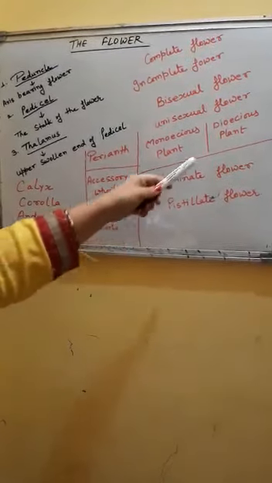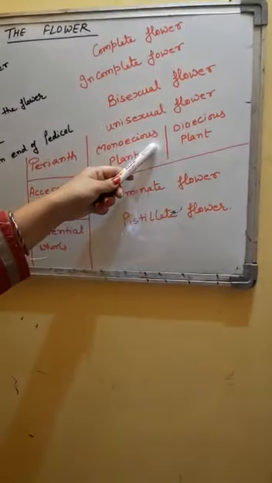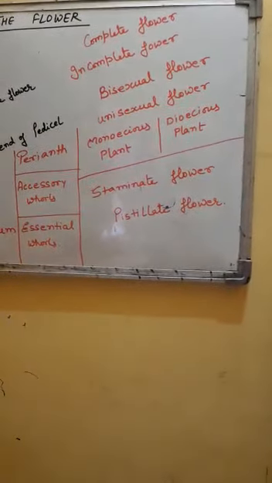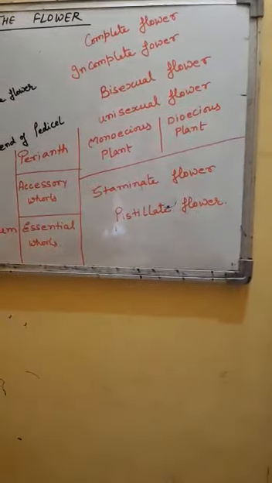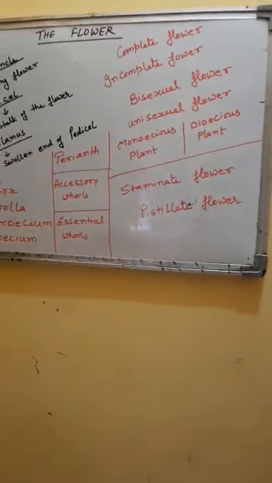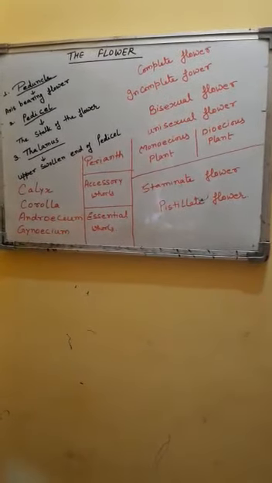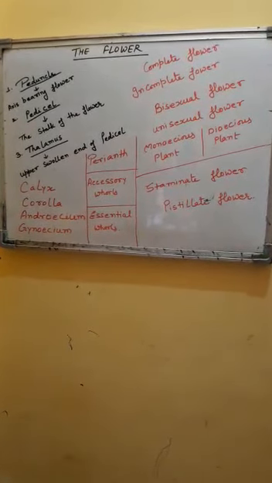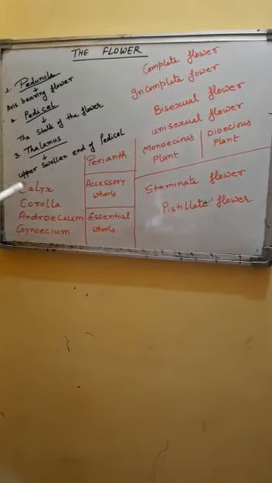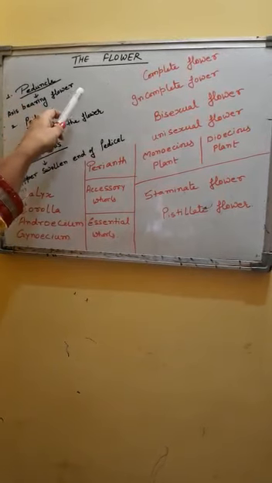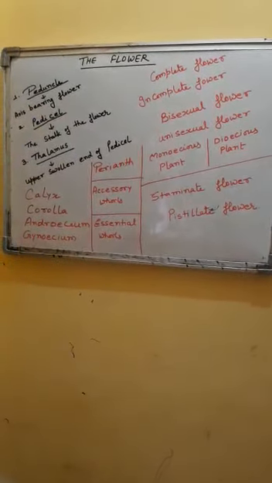Examples of dioecious plants are date palm, papaya, etc. So these are some definitions that we will go through during the lecture, and these are some different characteristics of a flower. Next, we will start with floral symmetry.